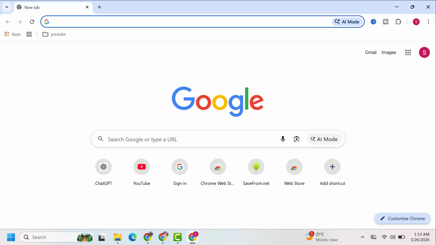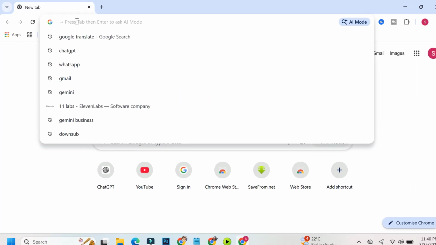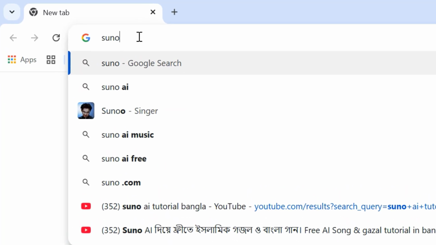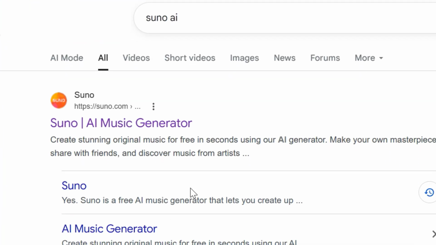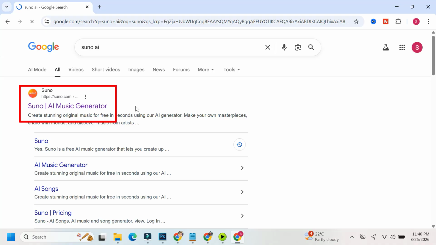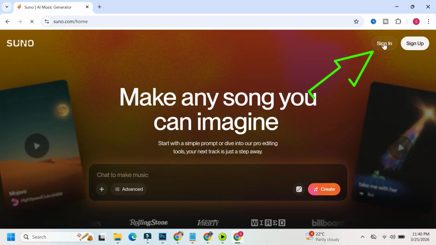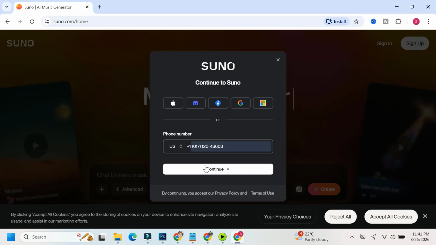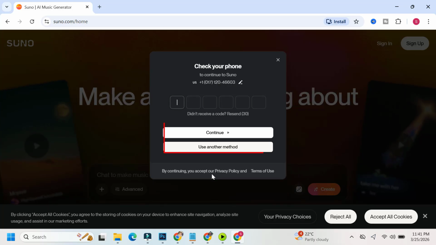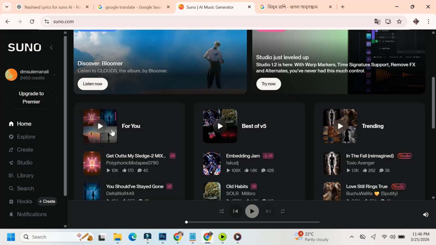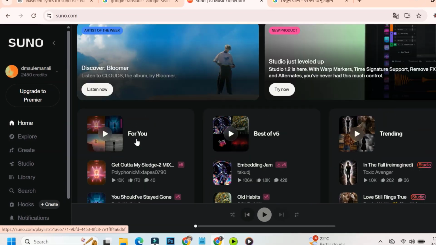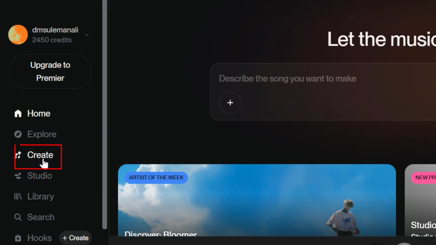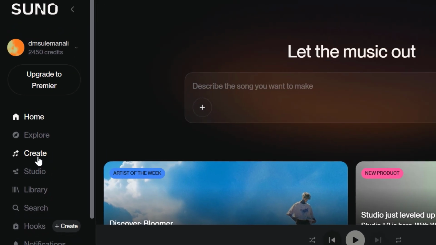Now we are in the Chrome browser. To generate songs, we will use Suno AI. First, go to Google and search Suno. Then open the official website. Click on Sign In and log in using your Gmail account. After that, select your account and click Continue. Here, you will get 50 free credits every day, and with that, you can generate around 5 songs. Each song gives you 2 versions.